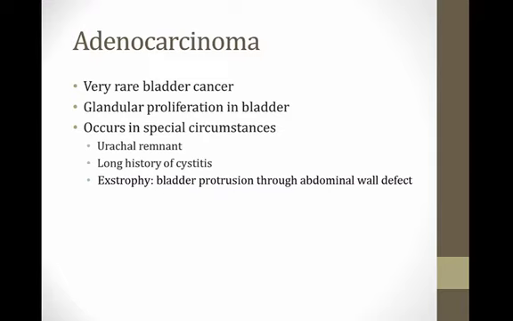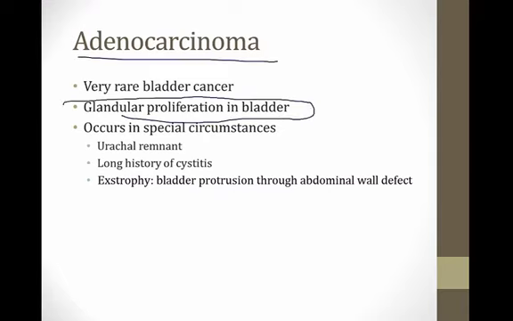So the other rare type of bladder cancer is an adenocarcinoma, and this is glandular proliferation in the bladder, and this occurs in three special circumstances. If you have a urachal remnant, you're at risk for this. So the urachus is what connects the dome of the bladder to the umbilicus in the fetus, and it gets obliterated at birth and becomes the medial umbilical ligament. Some babies are born with a remnant of the urachus, and sometimes it's obvious because they spill urine from their belly button, but other times it's not obvious, and this can lead to adenocarcinoma of the bladder later in life.